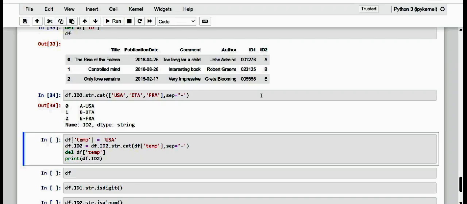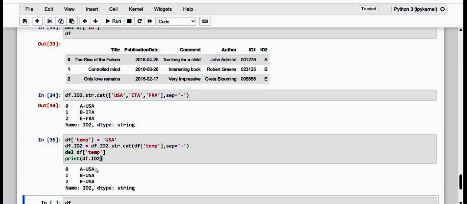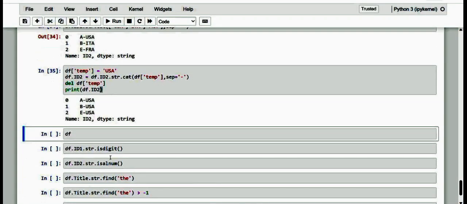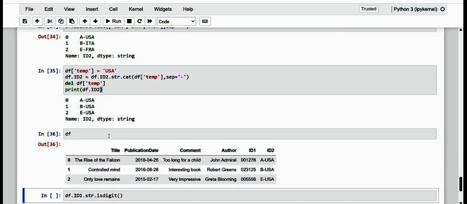So kindly see how this happens: of course, you can just make use of that USA as a separate thing, like a temporary column, and you can pass the temporary column here and then delete it. So you just see the operation, everything is the same value. That is also possible. And if you just want to see the final data frame, here we go, it looks like this.